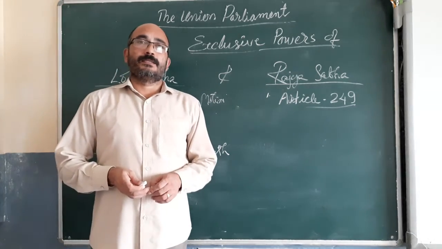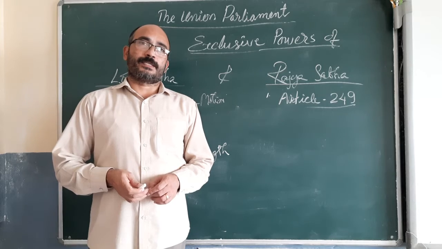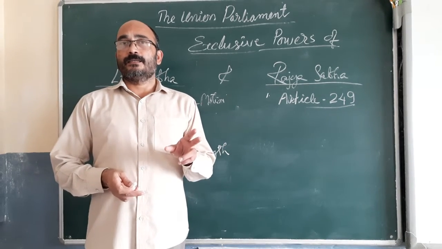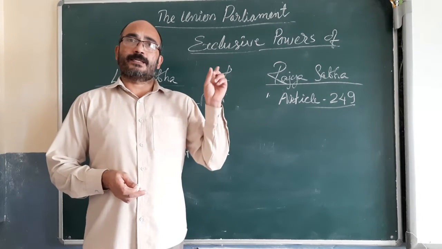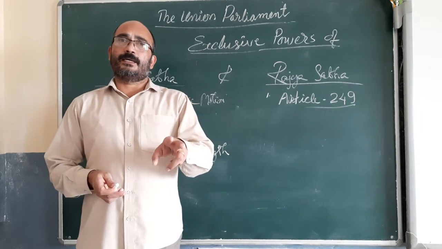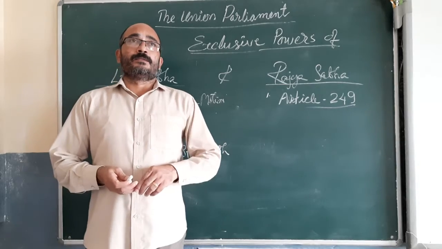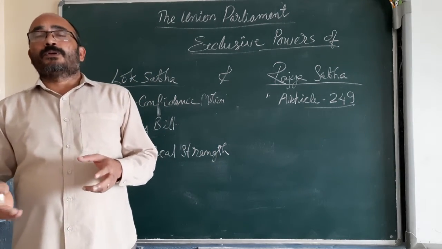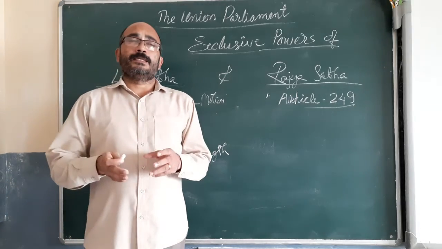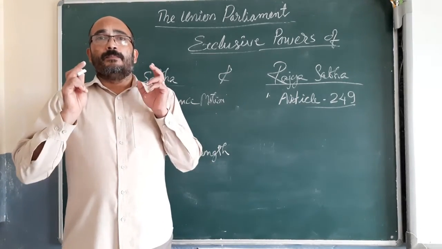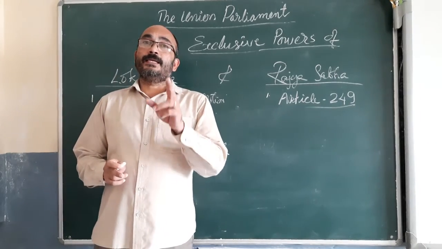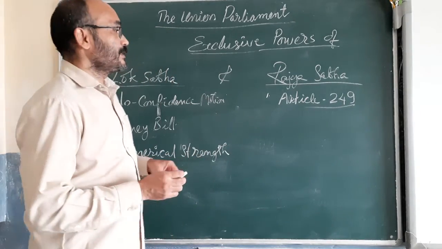We know that India follows a federal form of government, and two sets of governments are there: the union government at central level and state government at state level. So the powers, administrative powers or legislative powers, all the powers are divided between the union and the state governments under three lists.